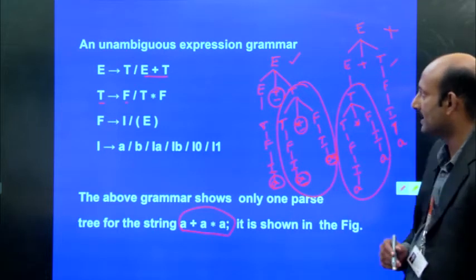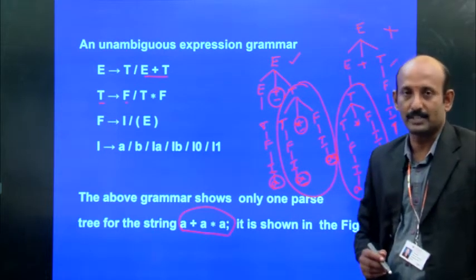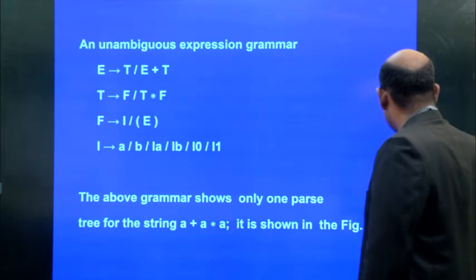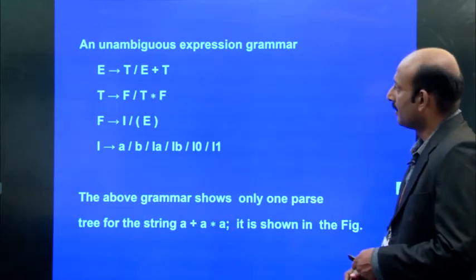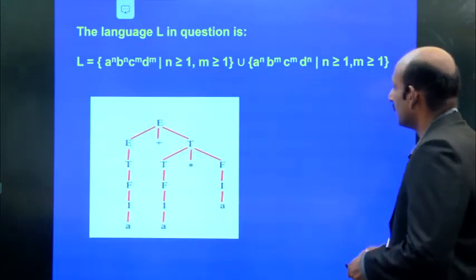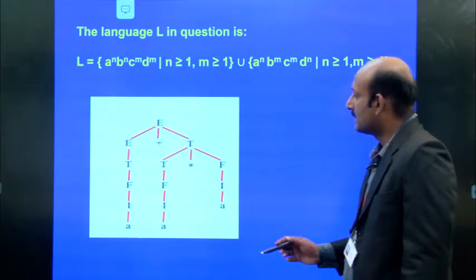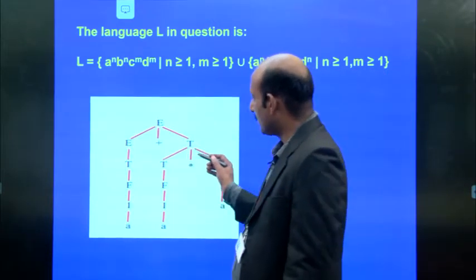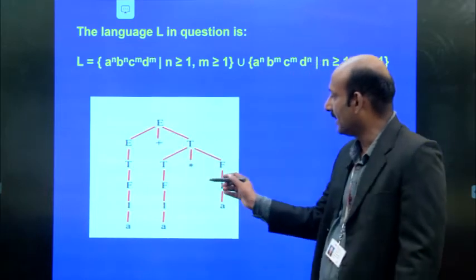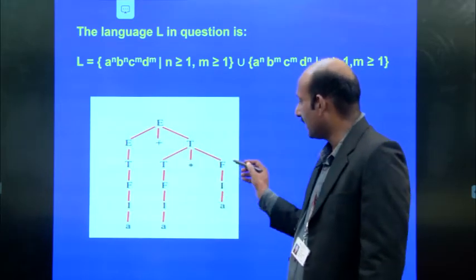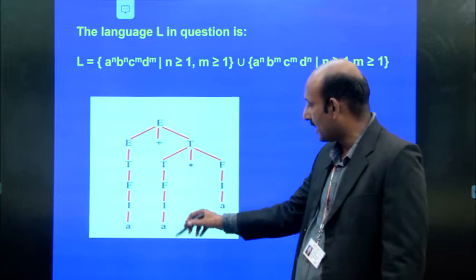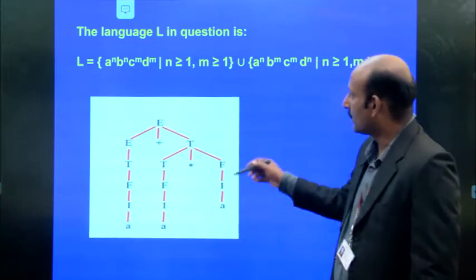So, then the grammar is an unambiguous expression. Let us take what we have drawn here: E gives E plus T and T gives T star F, T gives F, F gives I and I implies A, likewise.